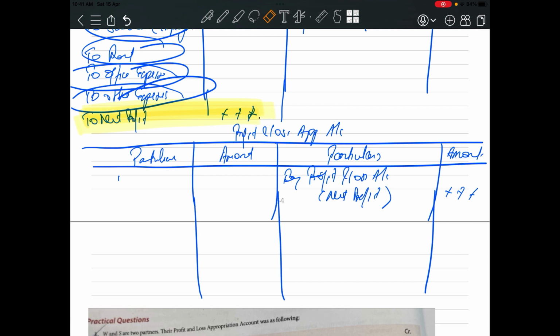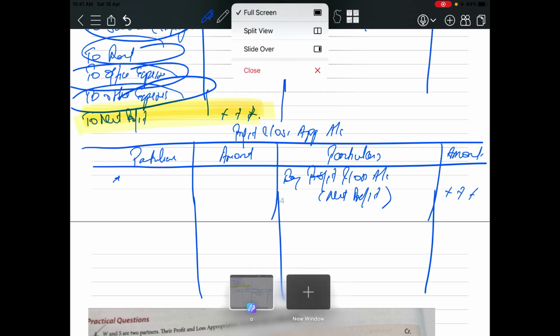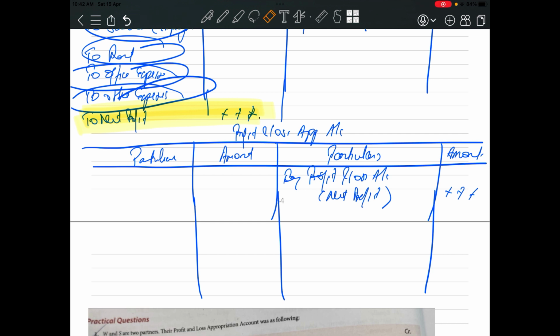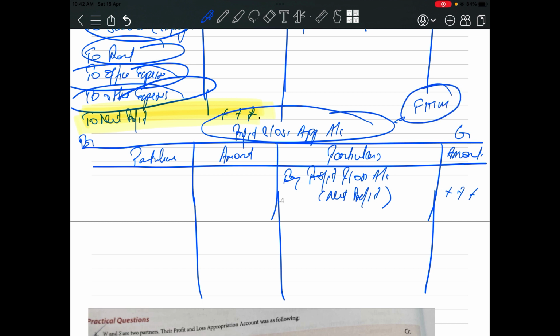Now see, the rule will be the same as the P&L account. We'll write all the expenses in the debit side and all the income in the credit side. When a firm gives interest on capital to a partner, it is a gain for the partner, but it is a loss for the partnership firm. This P&L appropriation account is prepared from the point of view of the partnership firm. So interest on capital paid to a partner is basically a loss for the firm, so we will write it on the debit side, to interest on capital.